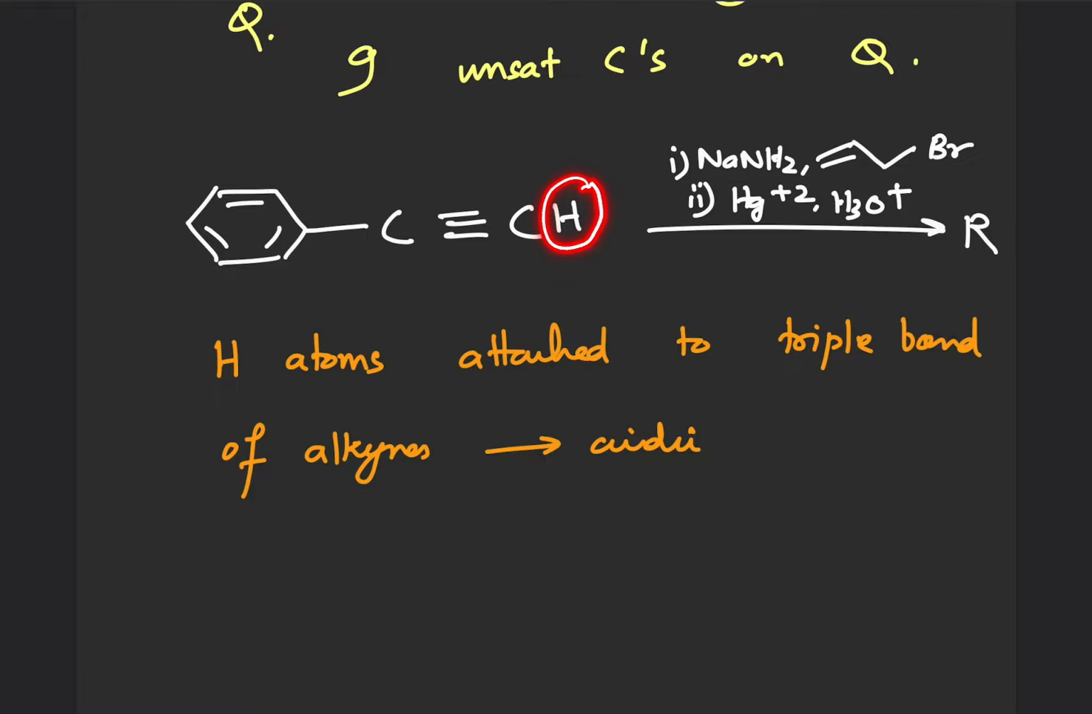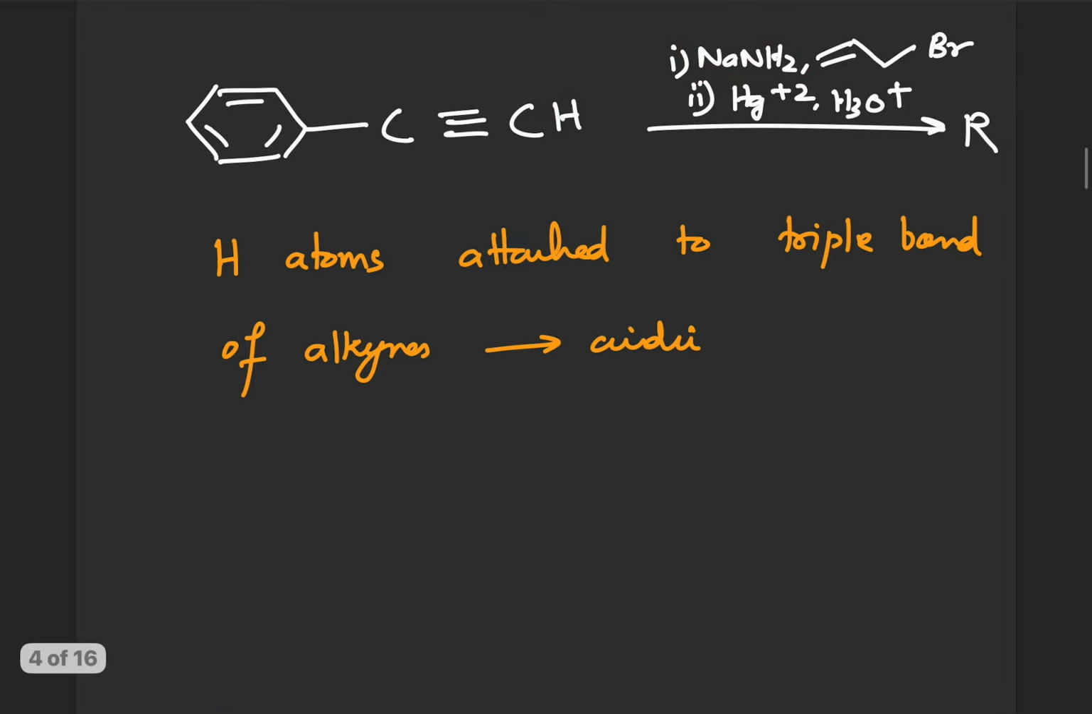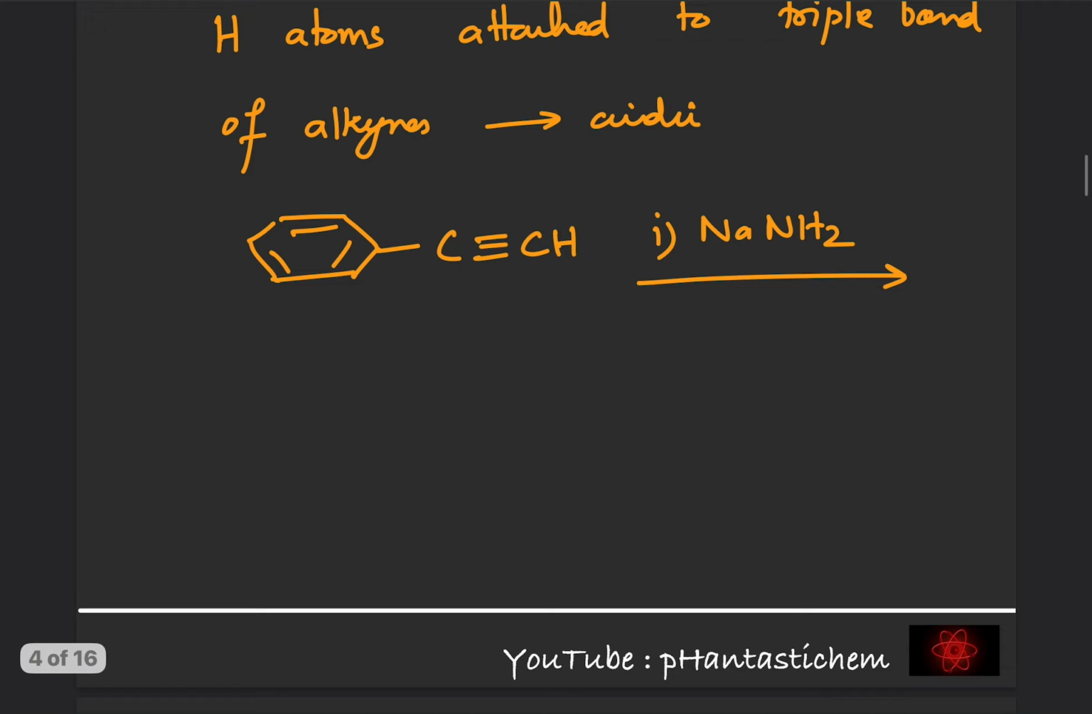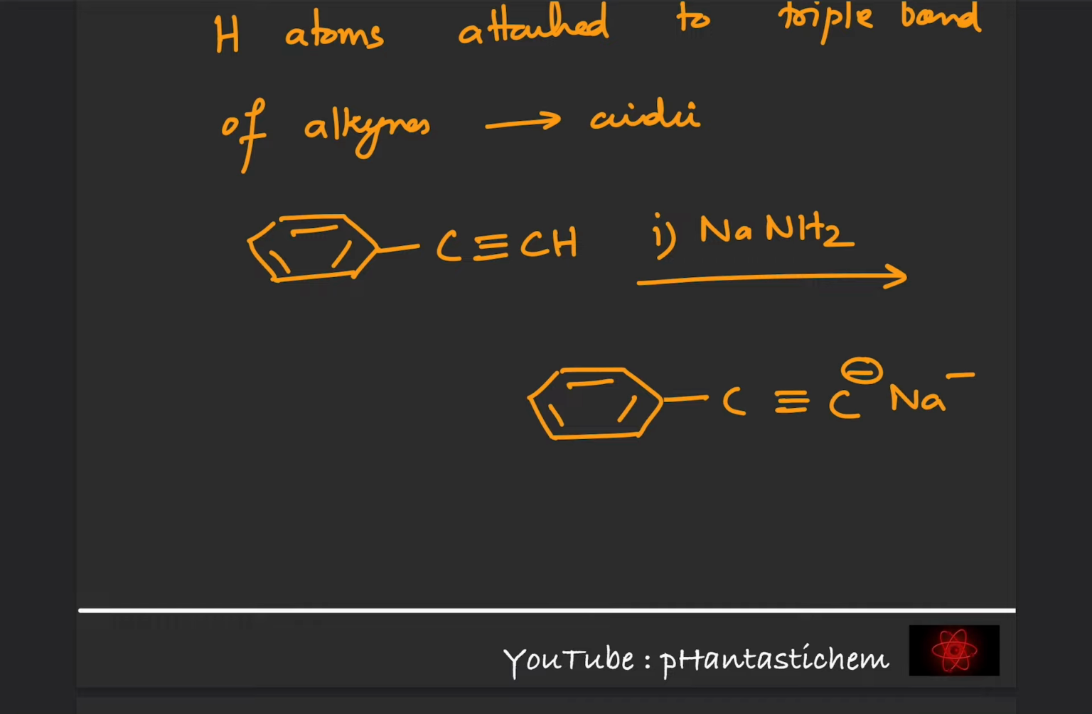Okay, so therefore these terminal alkynes, they react with sodamide, NaNH2 is sodamide, to form the corresponding acetylides. Okay, therefore this alkyne will react with sodamide, that is NaNH2, and we will get the acetylide, that is C triple bond C minus and Na plus. So these are known as sodium acetylides.